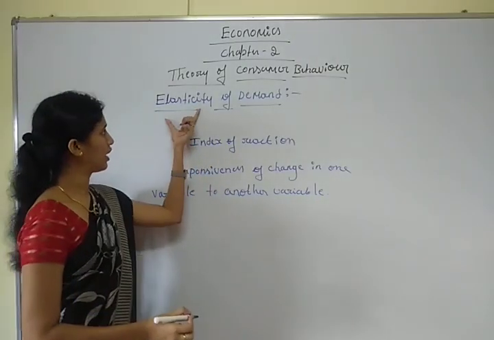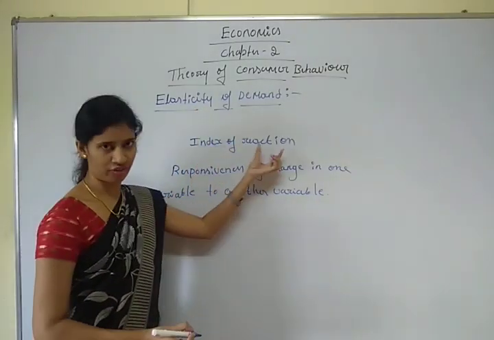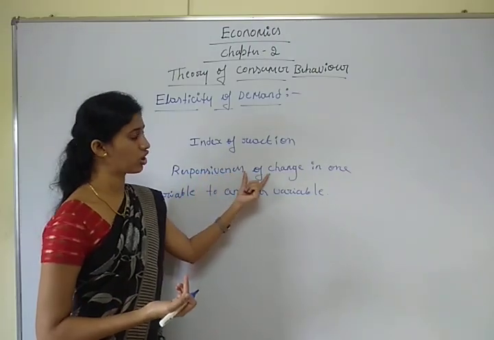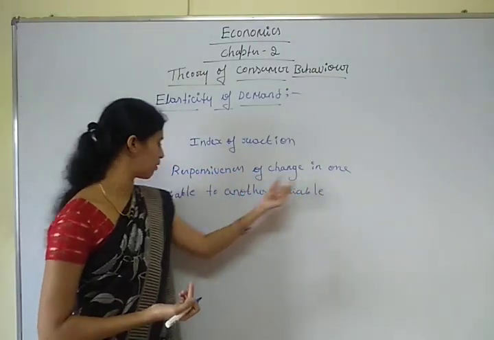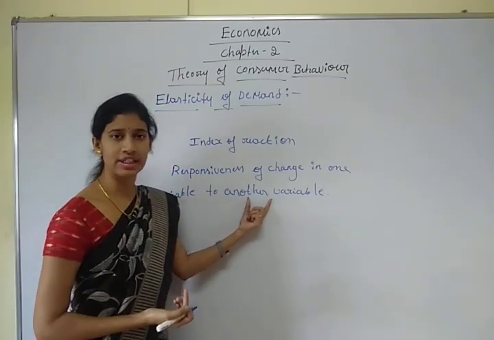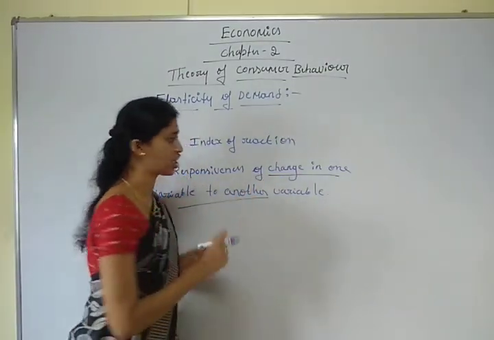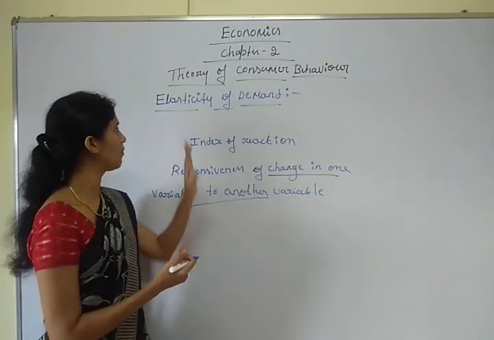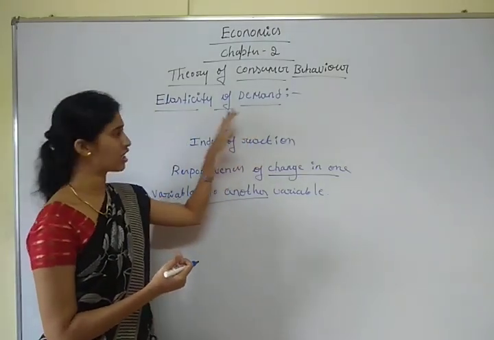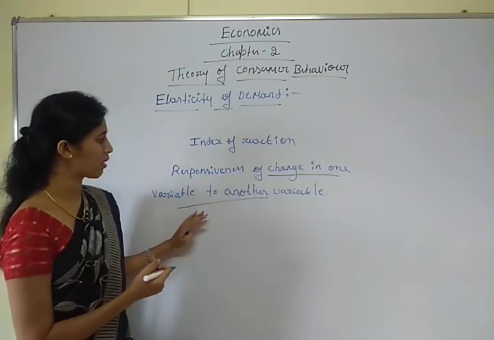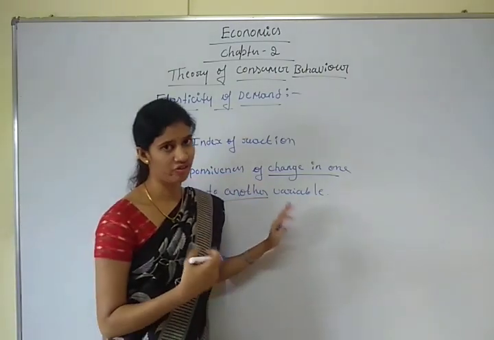Okay, so the elasticity of demand is the index of reaction. It measures the responsiveness of change in one variable to change in another variable. What changes happen in one variable due to another variable, measuring that is elasticity of demand. Okay, so elasticity of demand is the responsiveness of change in one variable to change in another variable.